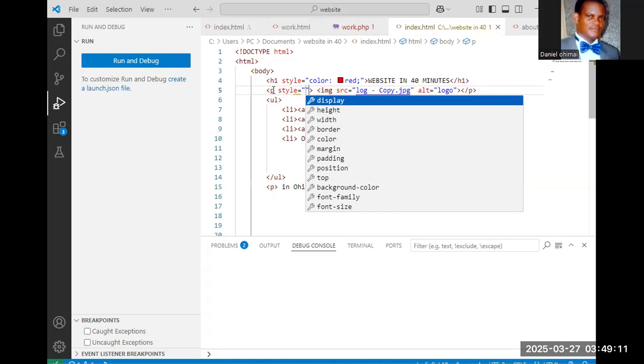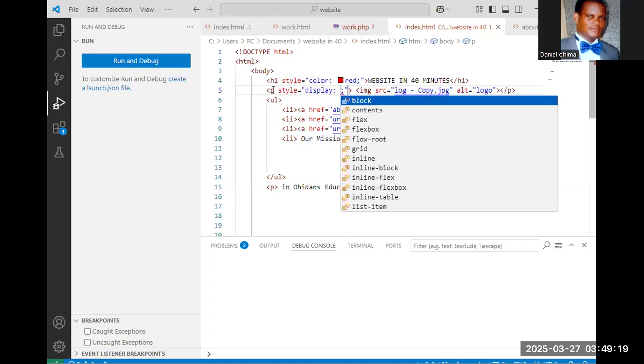It's very important to use Visual Studio Code because it will give you options. Now, I'm going to use display. Under display, is it content? Is it grid? Is it inline block? How do I want to display?